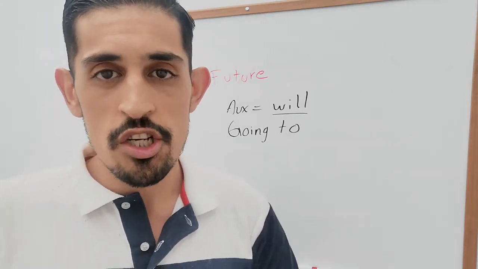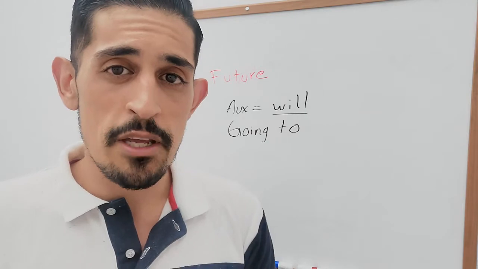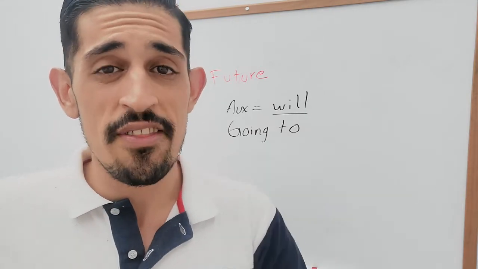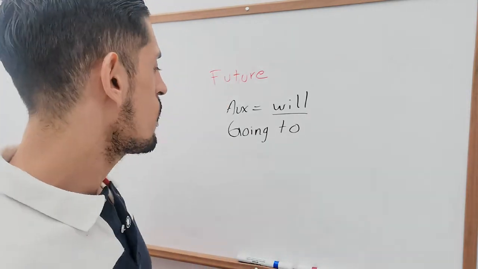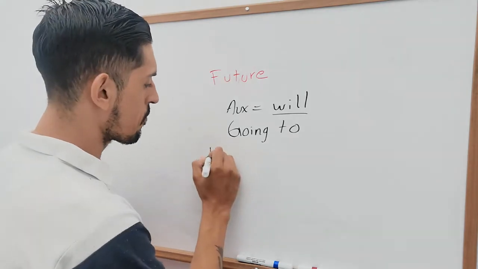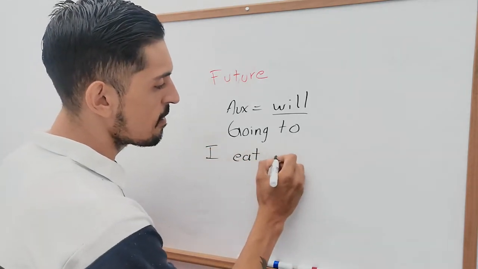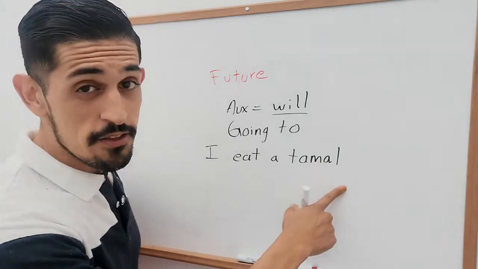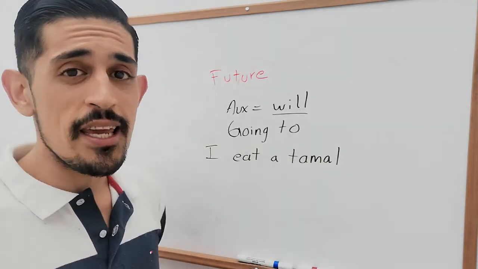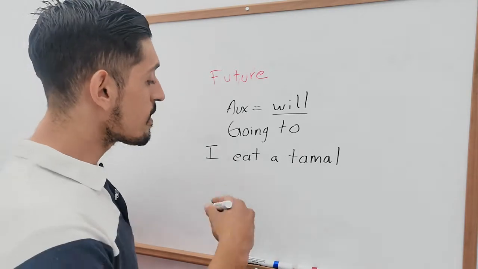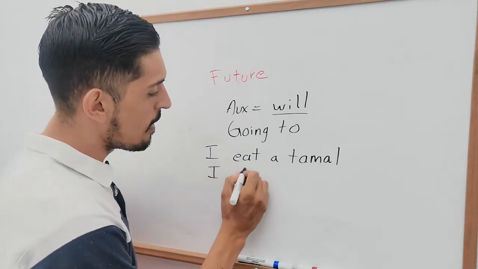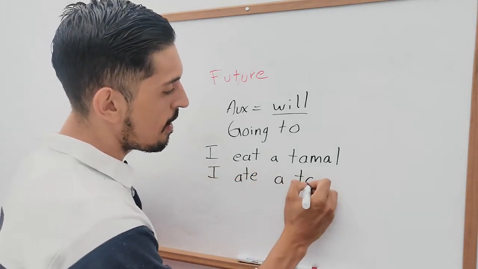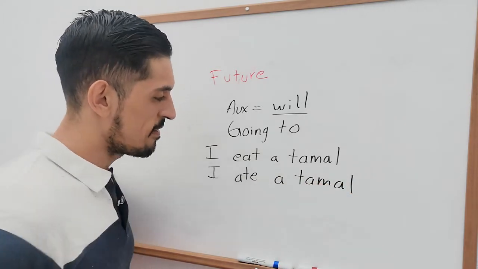For example, let me show you the difference between the simple future and the rest of the tenses. For example, we have I eat a tamal. This is simple present. Now, in simple past, it would be I ate a tamal.